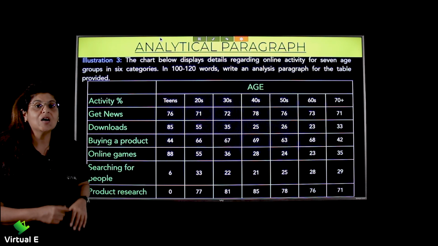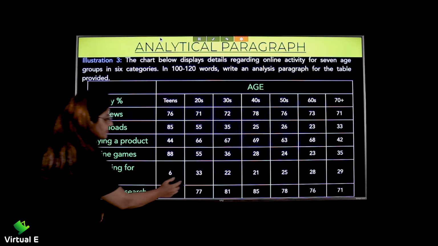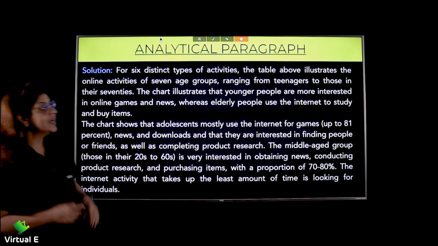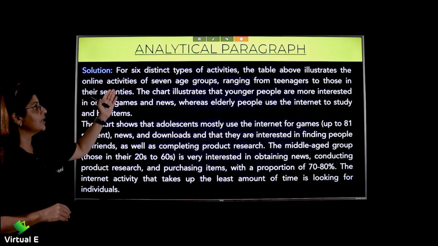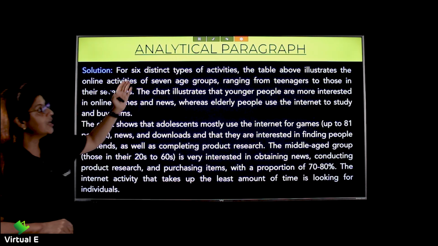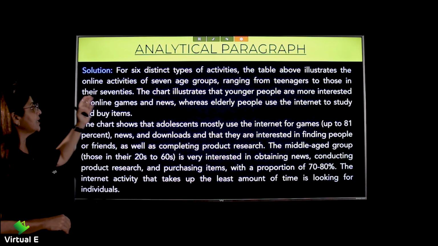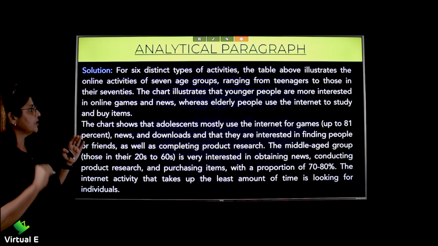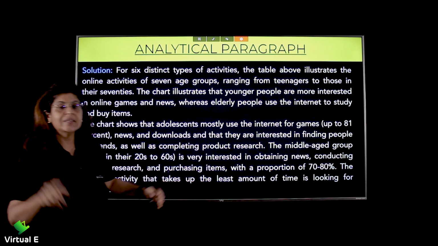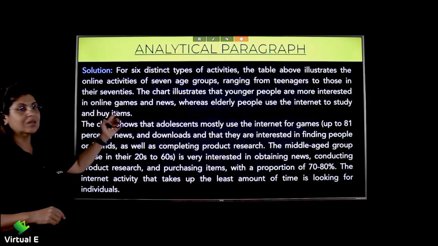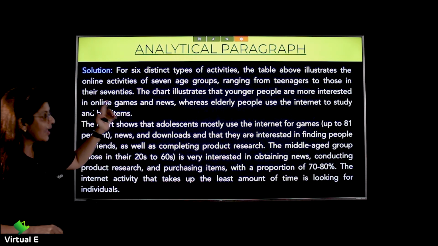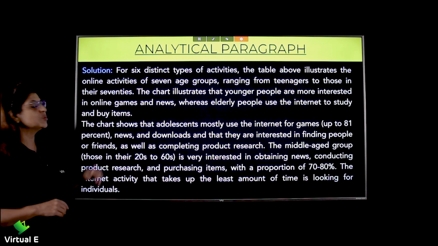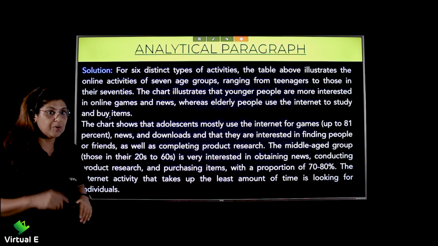Now let's see how we put this into paragraph. Let's move further. For 6 distinct types of activities, the table above illustrates the online activities of 7 age groups, ranging from teenagers to those in their 70s. Right from the teens till the 70s, you have the whole table. The chart illustrates that younger people are more interested in online games, we checked it, and news, whereas the elderly people use the internet to study and buy items. We saw the product research.